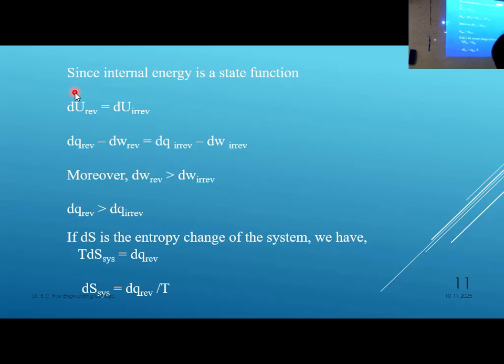Delta E or delta U is a path independent state function. That's why delta U reversible and delta U irreversible will be the same. That's why we can make an equation like this, and from this we can find out the entropy change for an irreversible process also.